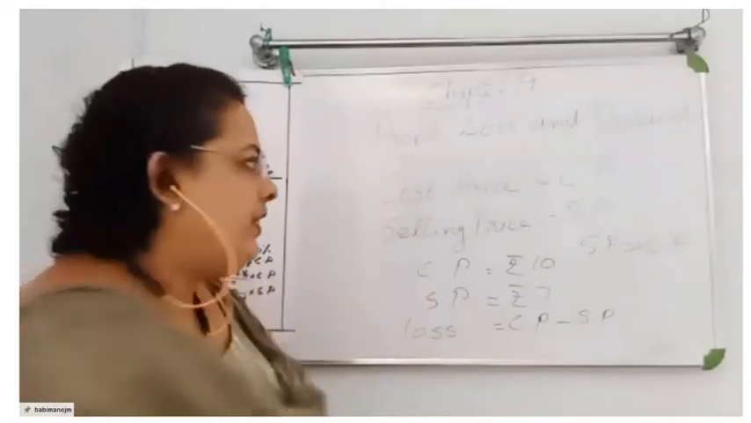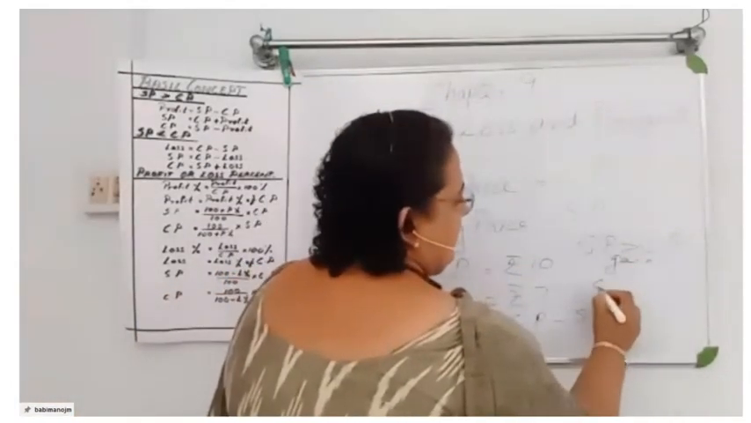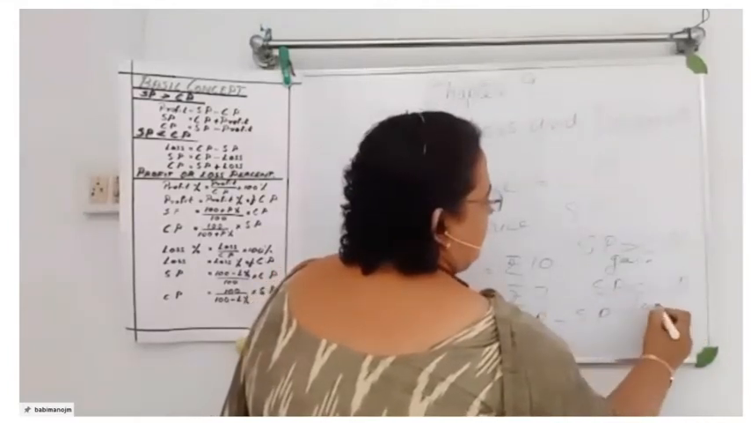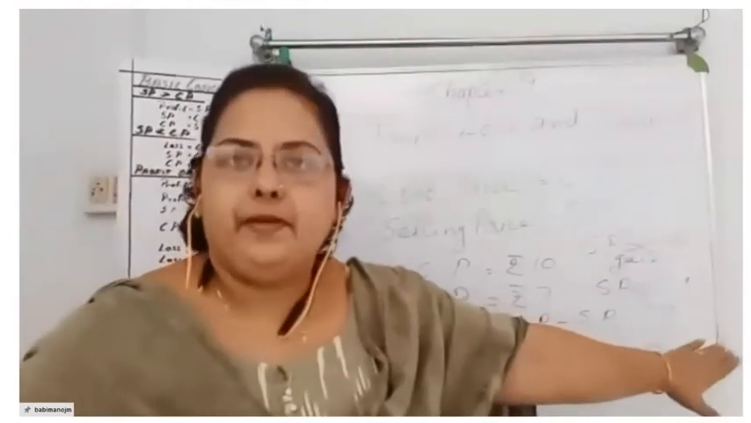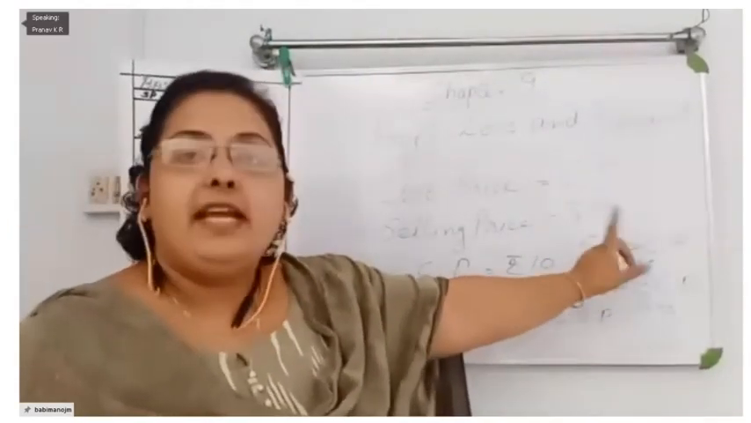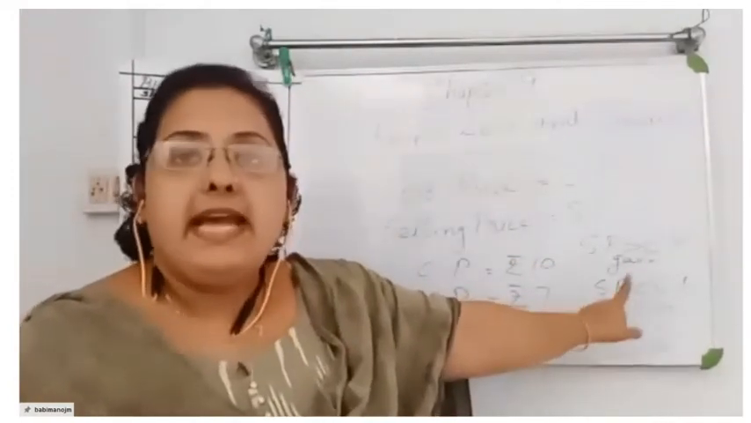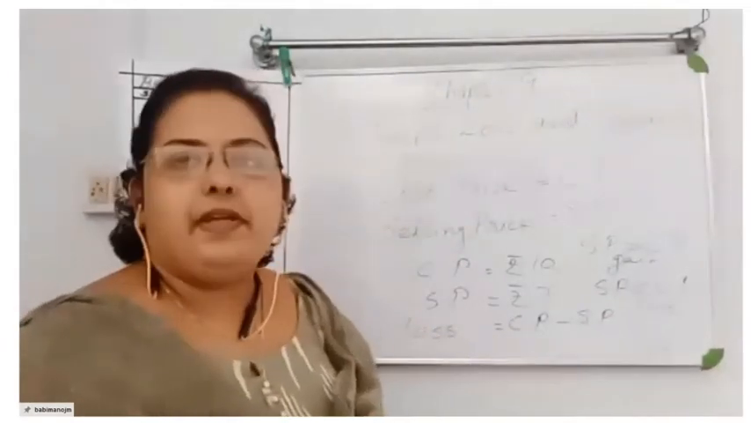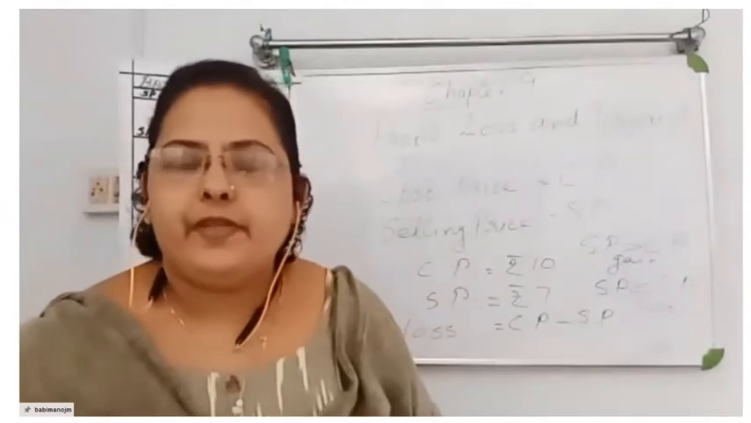Is it clear to you? This is the case of gain. And in the case of loss, SP is less than CP. In the case of gain, SP is greater than CP. And in the case of loss, SP is less than CP. Is it clear to you? Yes. All of you? Yes.